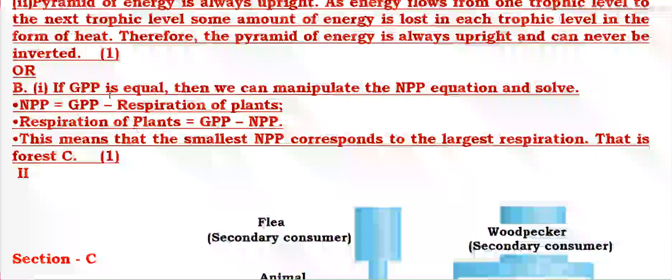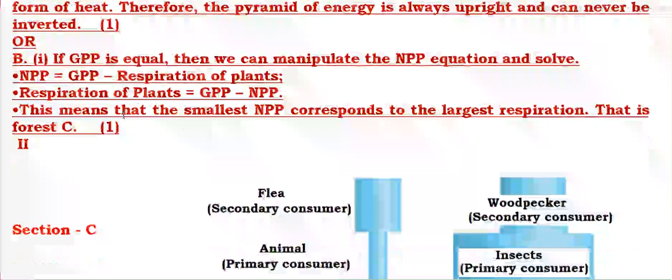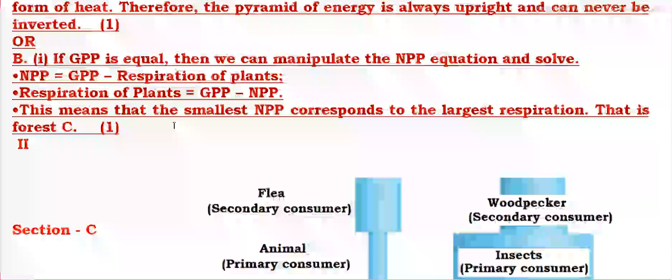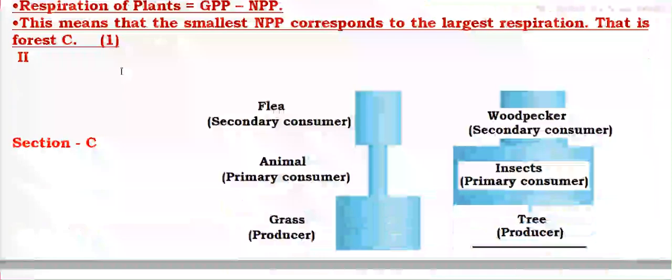NPP is equal to GPP minus respiratory loss. Respiration of plant equals GPP minus NPP. This means that the smallest NPP has the largest respiratory loss, that is forest C.